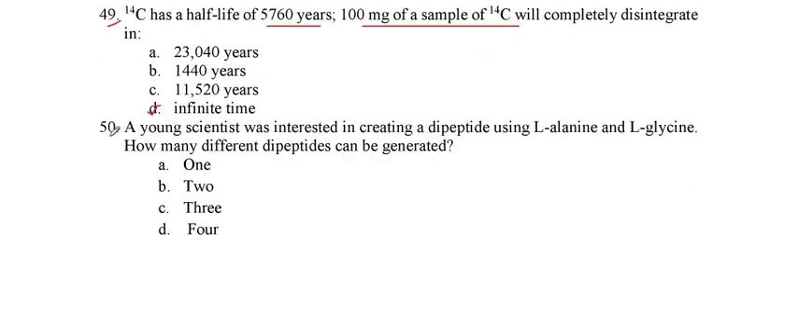Now we will see the last question of part A, question number 50. A young scientist was interested in creating a dipeptide using L-alanine and L-glycine. How many different dipeptides can be generated? The first one is L-alanine with L-alanine, another is the pair of L-glycine with L-glycine, the third is L-alanine with L-glycine, and the fourth is L-glycine with L-alanine. So the number of dipeptides that can be generated is 4. So option 4 is the right one.